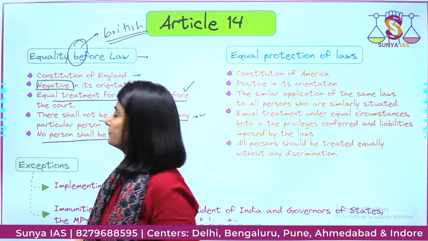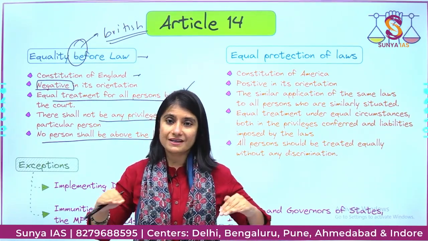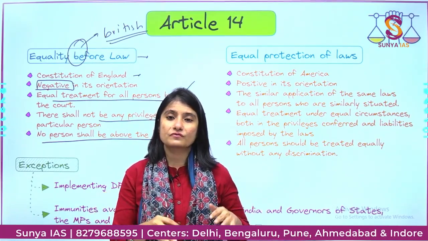It is negative. Why is it negative? Because it is putting everyone on the same pedestal, irrespective of their conditions.